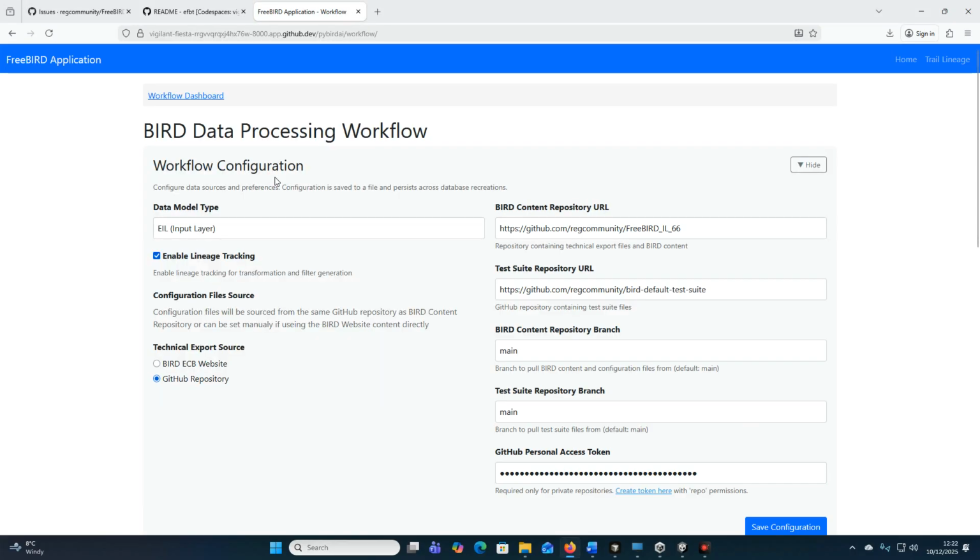We want to look at the workflow. We'll see that we're going to choose a content repository of BIRD content, and this is a GitHub repository that you can manage yourself. It takes a copy of the artifacts that were published by BIRD, and it does any changes or improvements that we want to do directly on the repository that you choose.